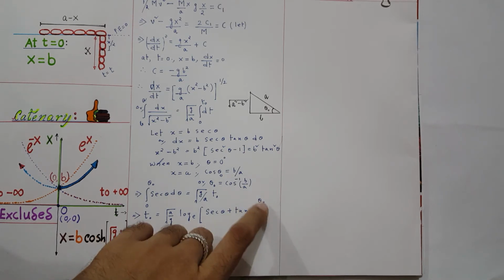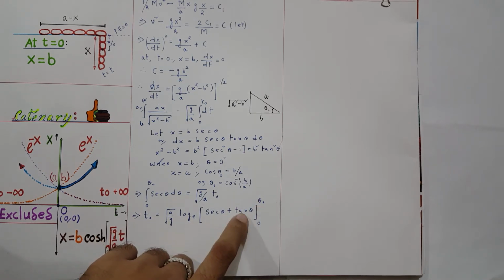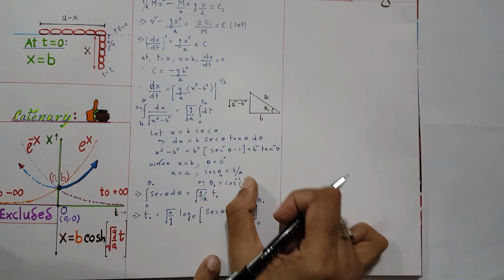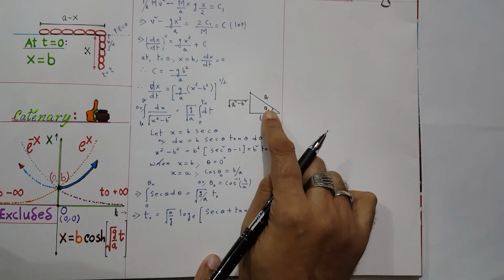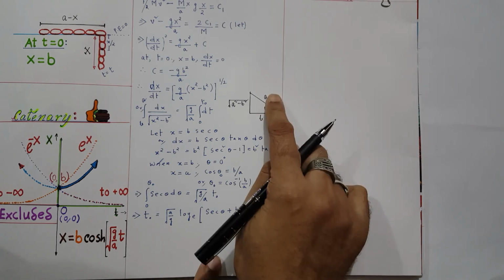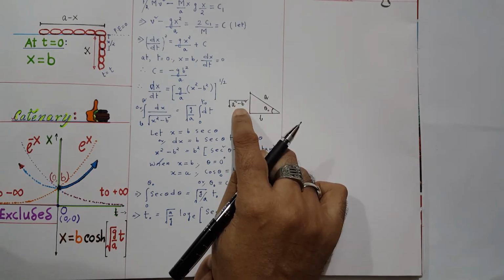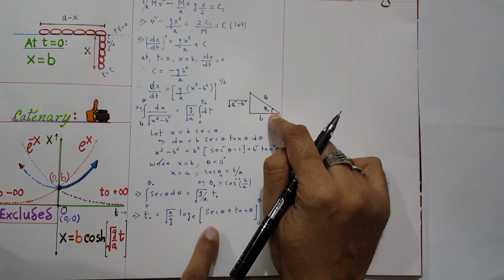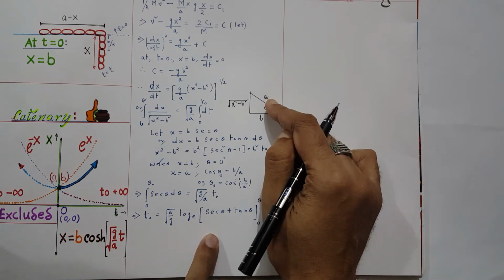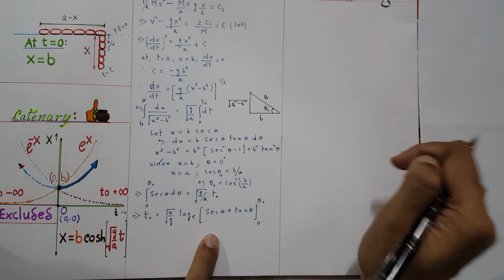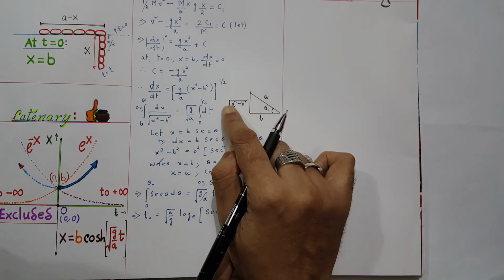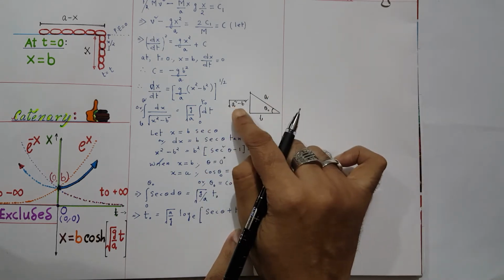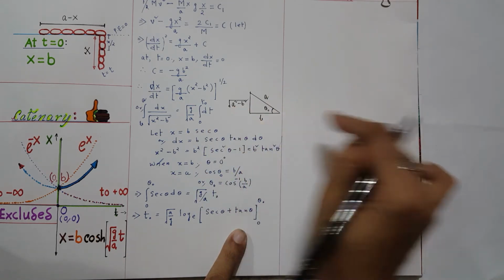You see ln of sec theta 0 plus tan theta 0. Now you look over here. What do we know? Cos theta 0 is b by a, base by hypotenuse. So the altitude will be root over a squared minus b square. So sec theta 0 will be what? Hypotenuse by base, so it is a by b. And tan theta 0 is root over a squared minus b square by b. So you are adding the two, and you will get a plus root over a square minus b square, whole divided by b.